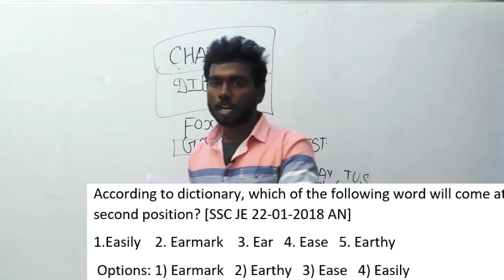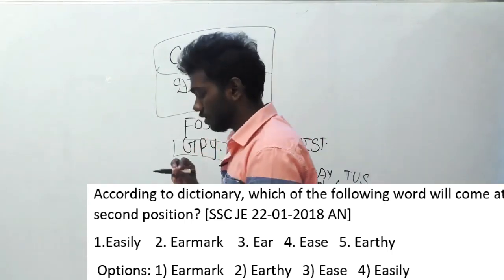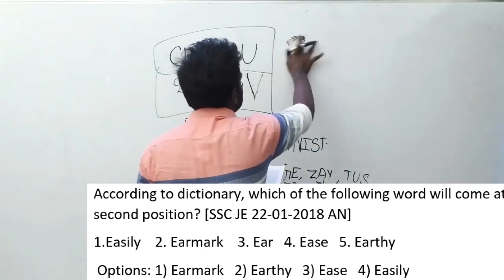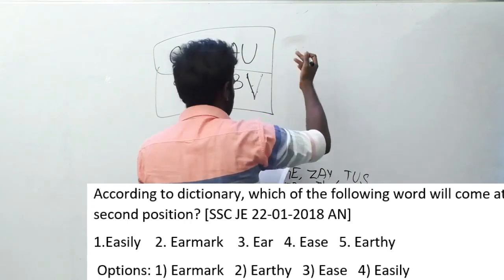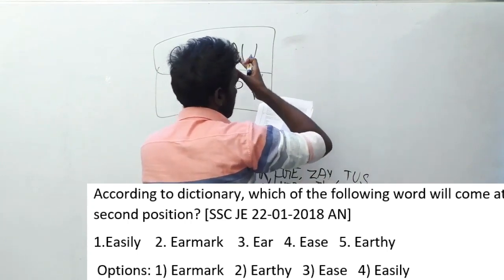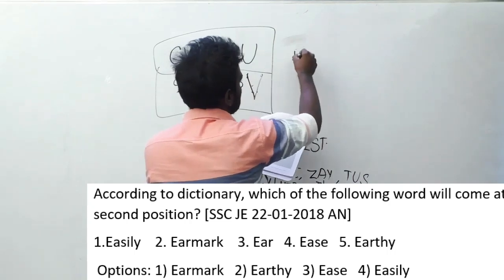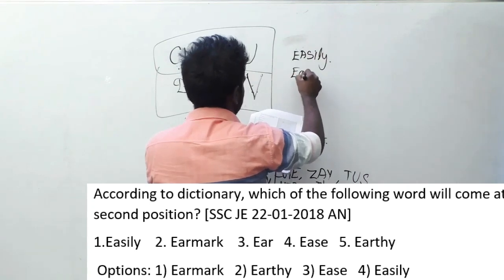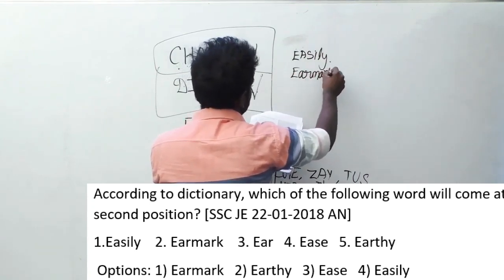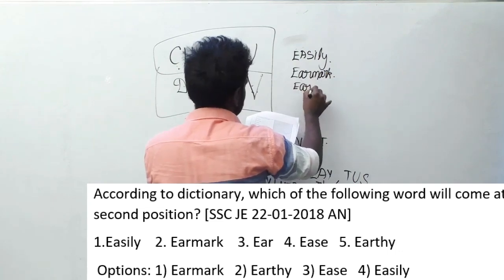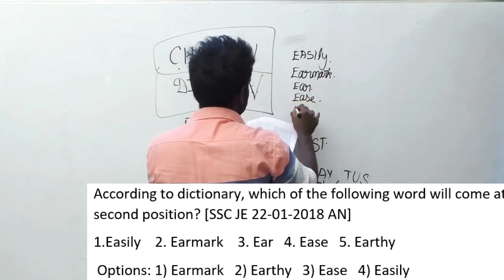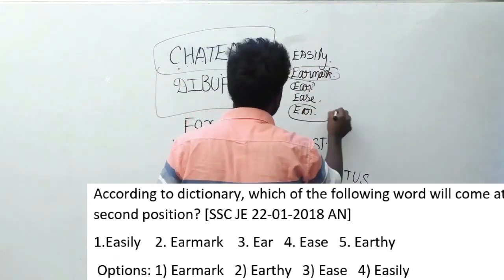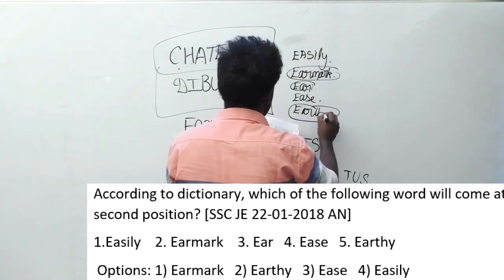Here I have to clarify another thing. You have seen many dictionary questions, but this question is a little bit different. Most people will be thinking which will come first and which will come next. In a particular thing, ear and earthy, because the starting part is the same, but ear is ending before itself, comparing to earmark and earthy. If you see this, all will get confused with these three options. Which will come first is the thing.